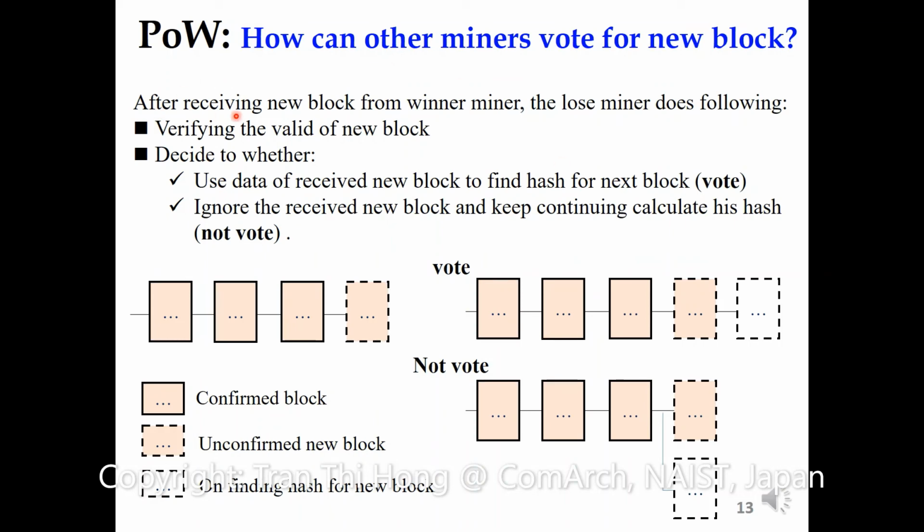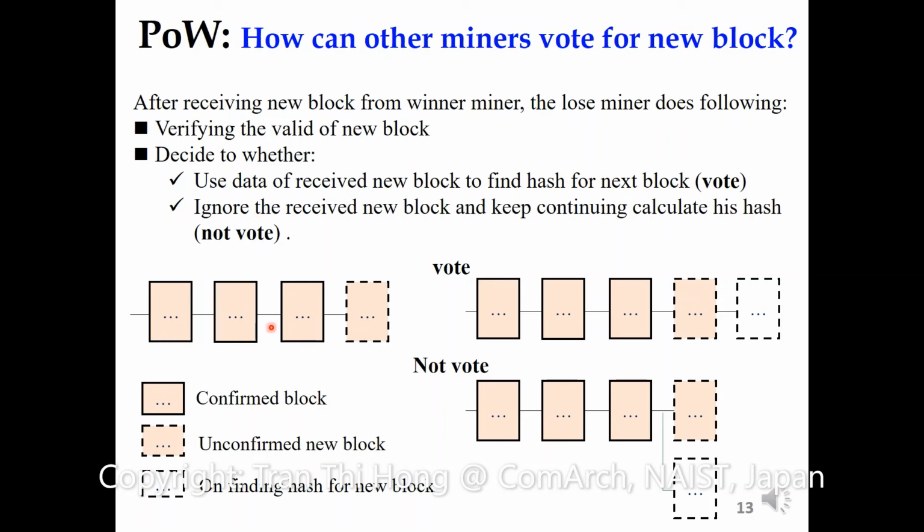So for a miner, after receiving a new block from another miner that already found a valid block, the receiving miner does the following. Firstly, it verifies the validity of the new block, whether it follows the rules of the network or not. And then it makes a decision. It decides whether to use the data of the received new block to find the hash for the next block or not. If they decide to use it, it means that they vote. But if they ignore it, it means that they do not vote.